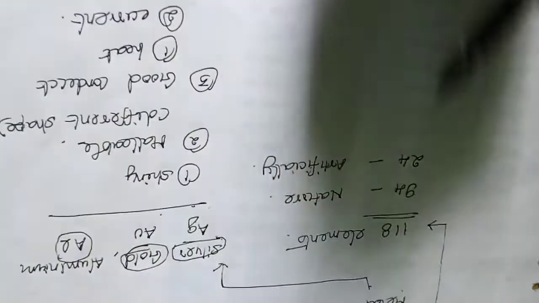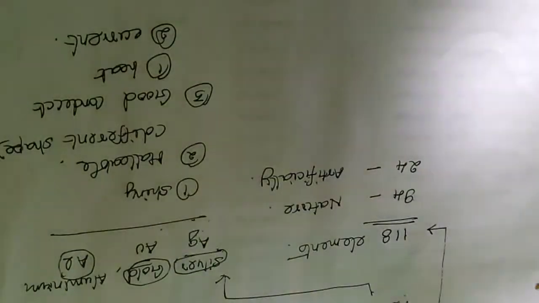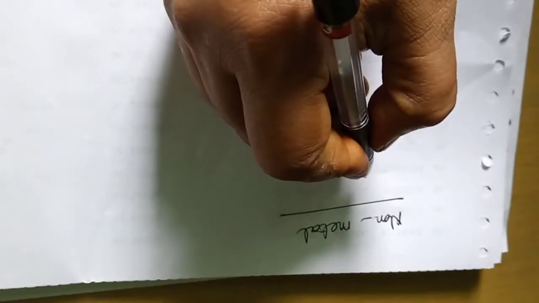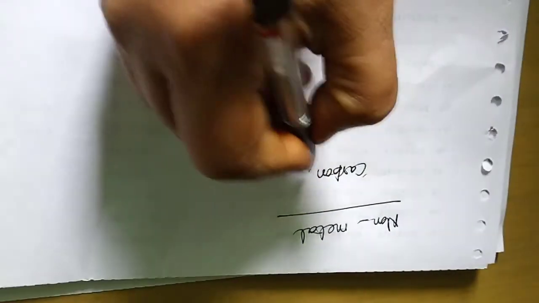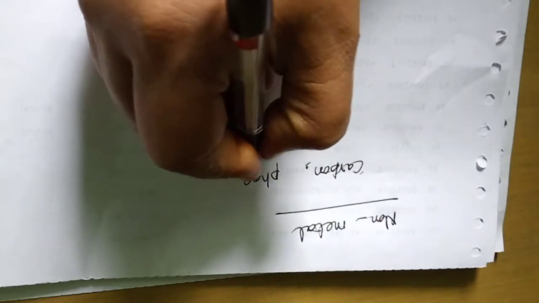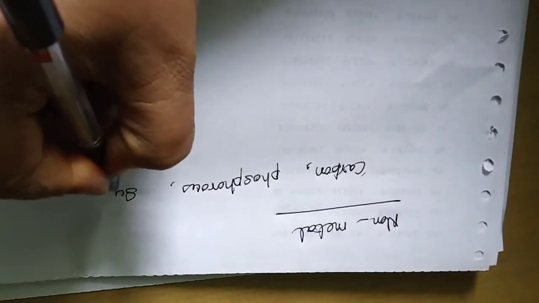Coming to the non-metals, let us see the properties of non-metals. Which are the non-metals? Examples: carbon, phosphorus, sulfur.